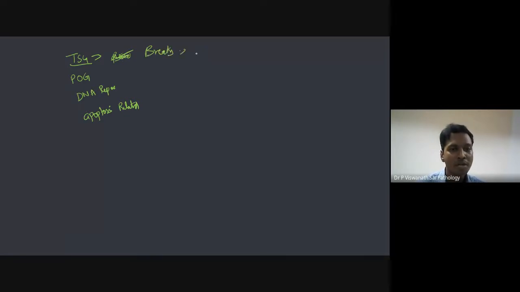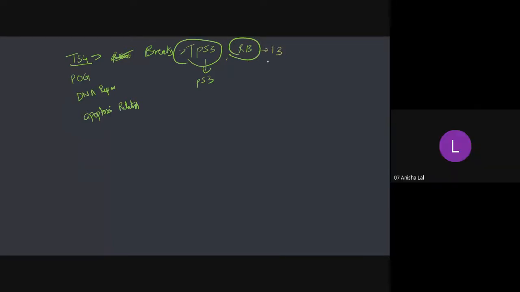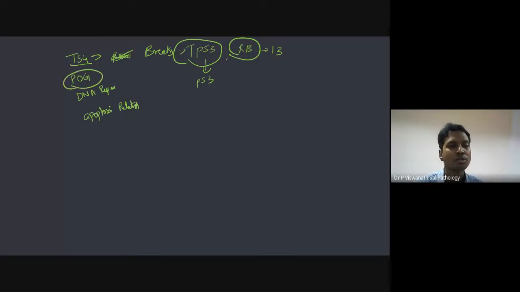Can you name some tumor suppressor genes? Normally it is called TP53. TP53 is the gene. P53 is the protein which comes from that gene. Okay, TP53 gene and RB gene. RB gene is called retinoblastoma. Where is it present? On the 13th chromosome. Sometimes they can ask that.